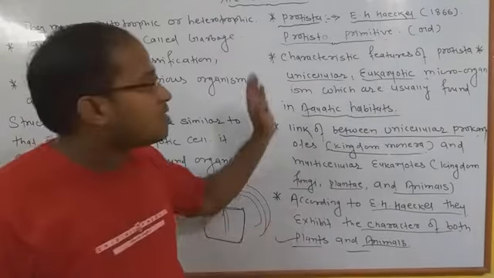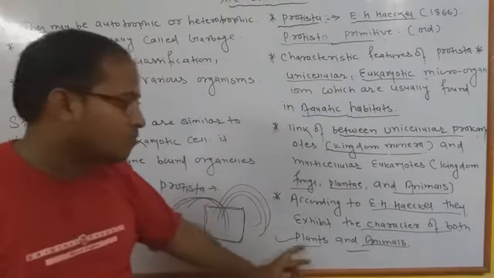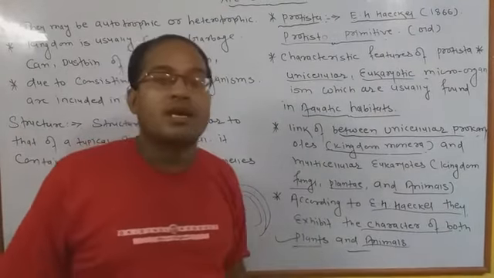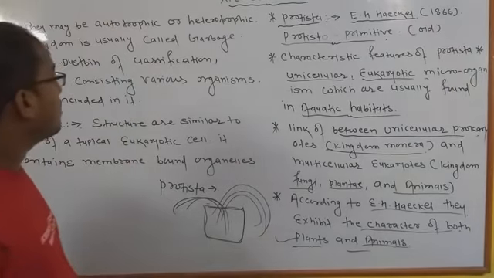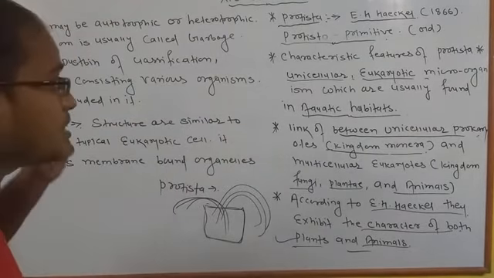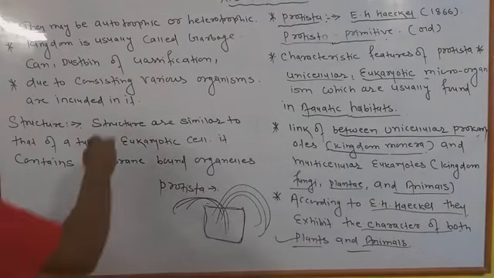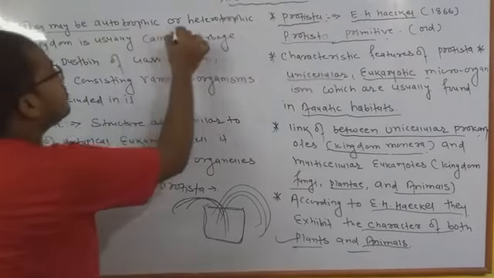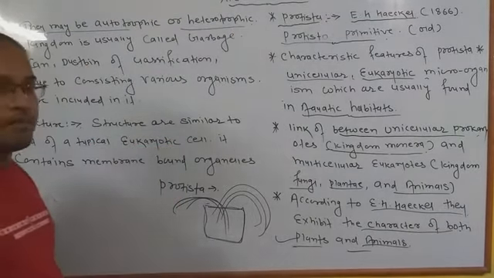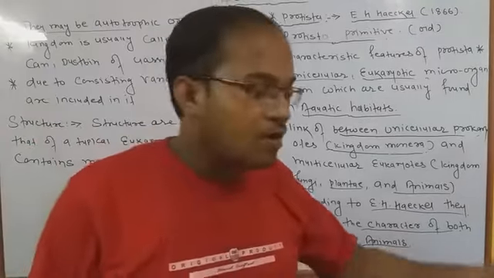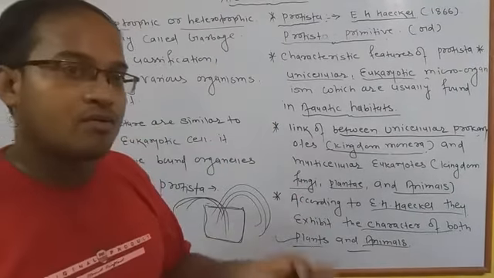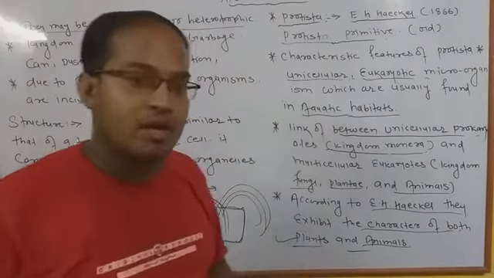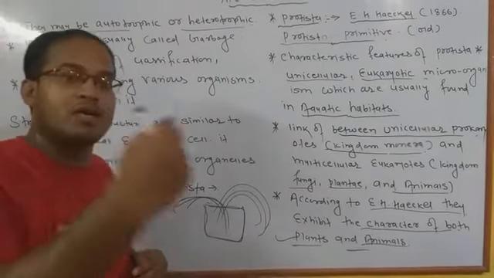Okay, because several types of phylum do not carry both, but Protista can keep it. Now next we are going to discuss some more properties of Protista. So the first one is that they may be autotrophic or heterotrophic. Okay, it means Protista generally acquire their food by means of autotrophic or heterotrophic modes, by themselves or by taking from another organism.